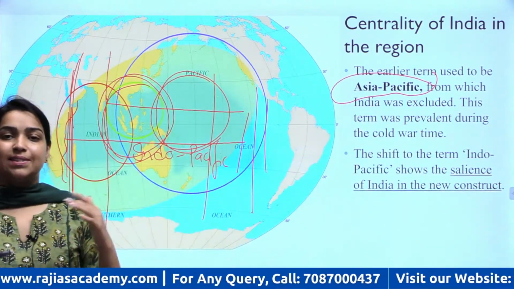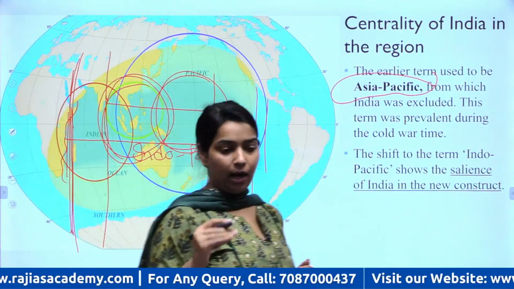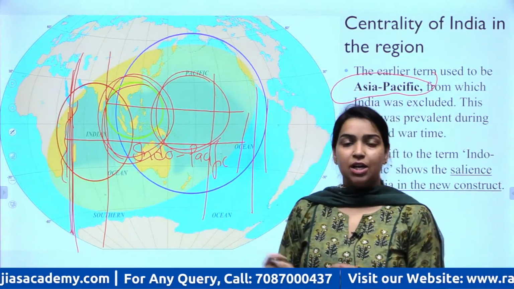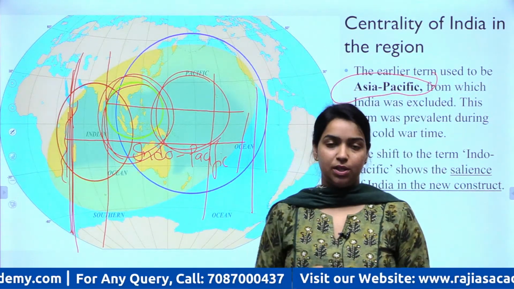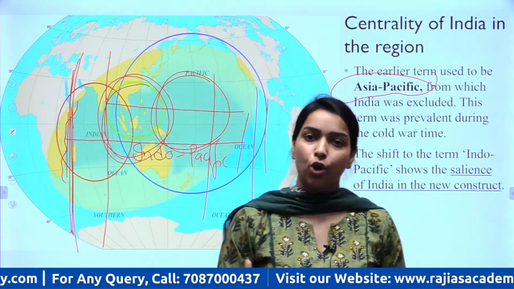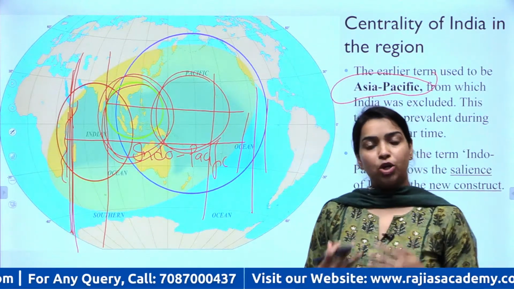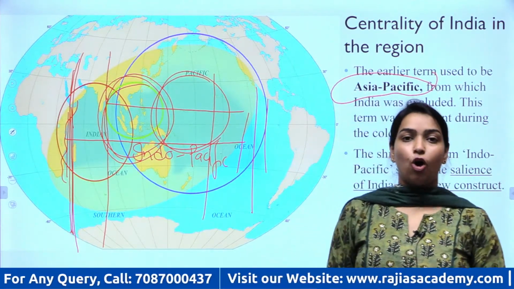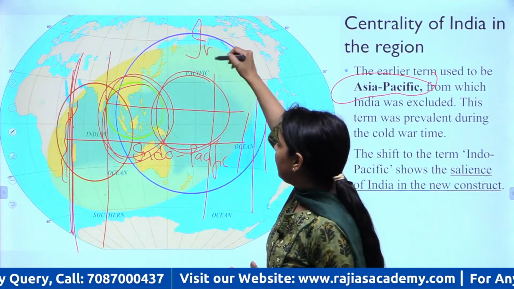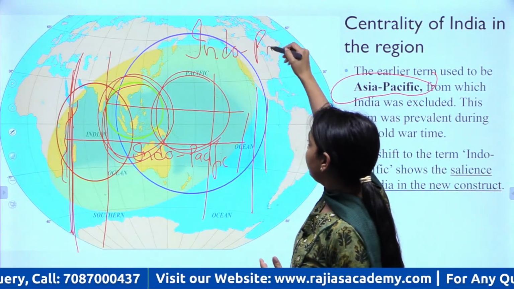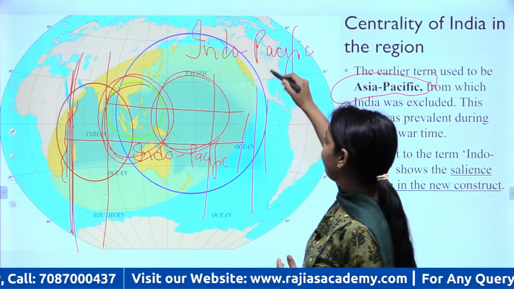But now, since the relevance of India is growing in this region, India is a major economy in this region. India is a major democracy in this region. India is a major security provider in this region. So because of the increasing significance of India in this region, Indo-Pacific has come to be recognized with the role of India.